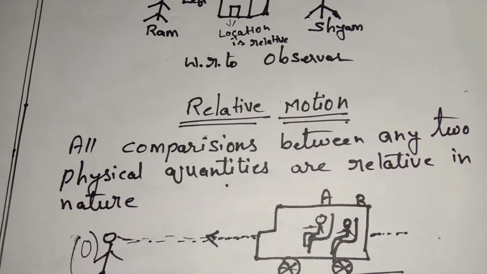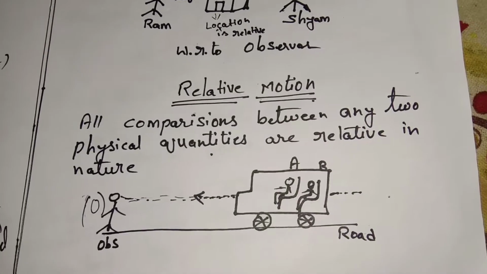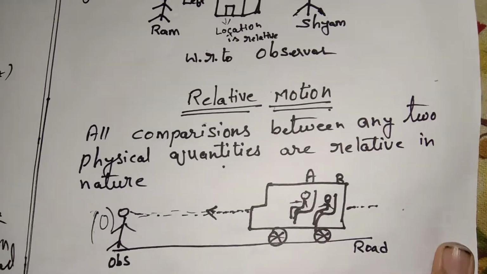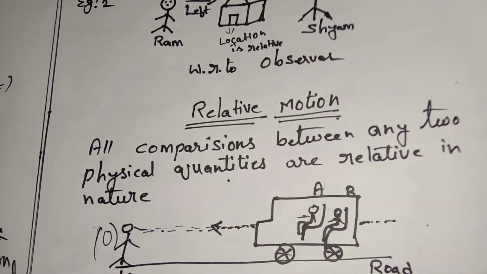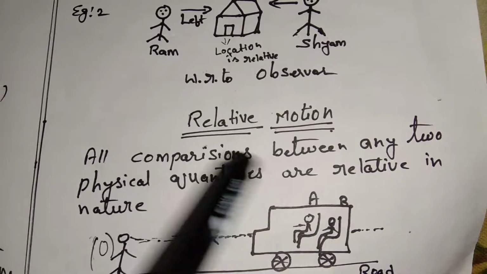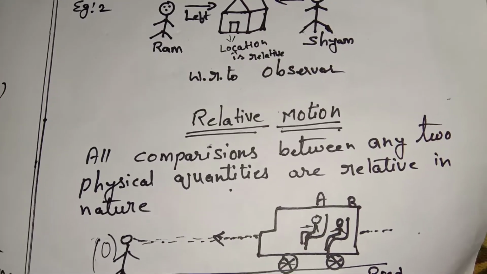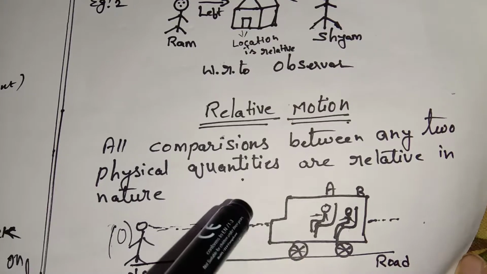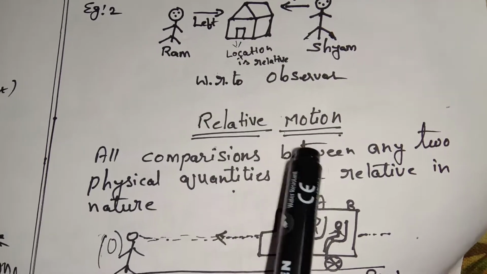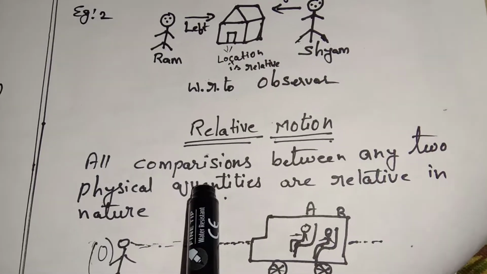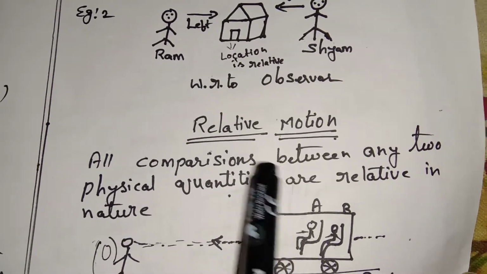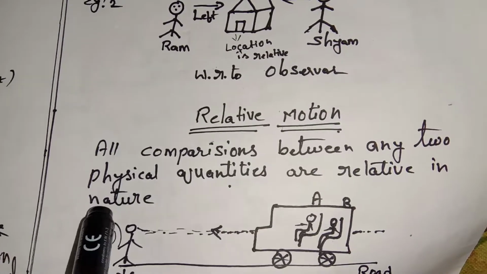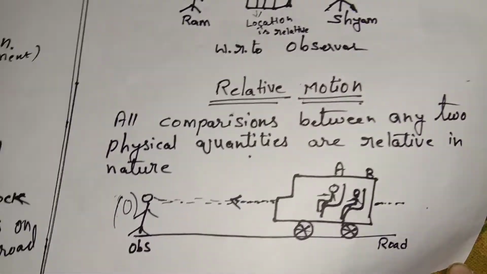Next, coming to relative motion. What is meant by relative motion? Now we have learned what is meant by motion. Motion is a change of position with respect to time and observer. So what is meant by relative? Just now I told you relative means a particular place. All comparisons between any two physical quantities are relative in nature. I will explain physical quantities in the next point. Suppose we see one example.